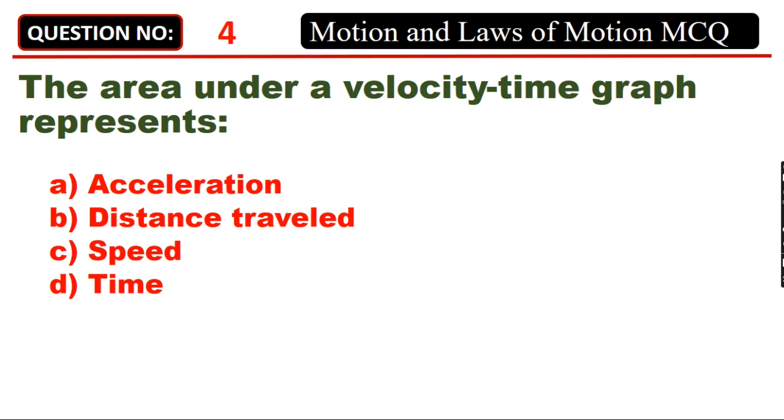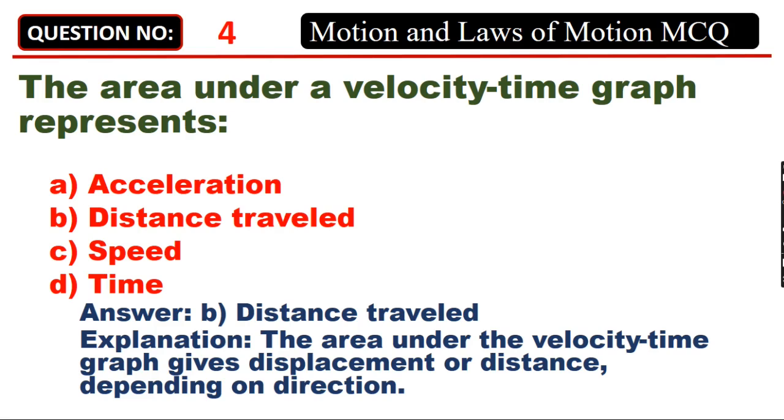The area under a velocity-time graph represents A. Acceleration. B. Distance traveled. C. Speed. D. Time. Answer: B. Distance traveled. The area under the velocity-time graph gives displacement or distance, depending on direction.